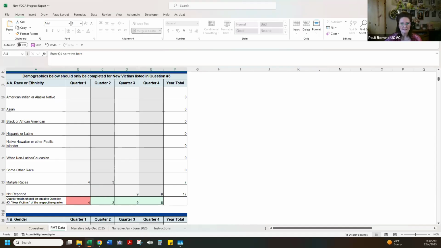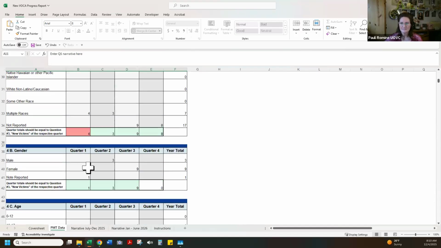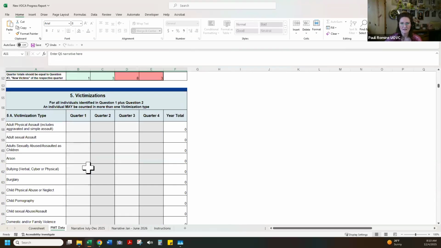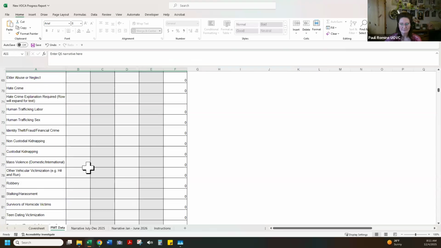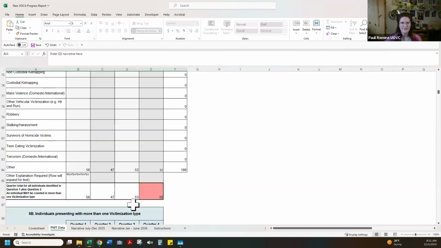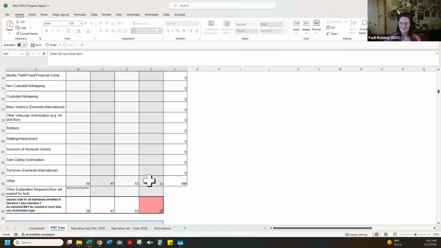There will also be boxes if there are not enough victimizations or services for the number of victims entered. So if you have red boxes appearing in victimizations or in services, that means some of the data is missing. You're missing a service or you're missing a victimization. You can use the instructions to help you know how to fix any red boxes that appear, but essentially it means just going back in and entering data to make it match.